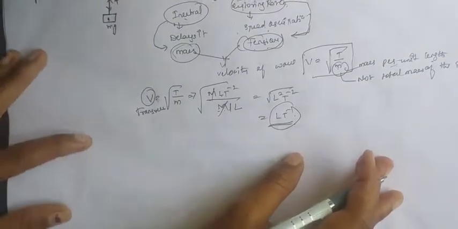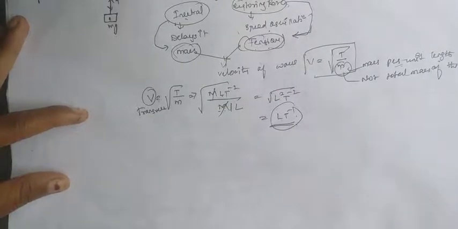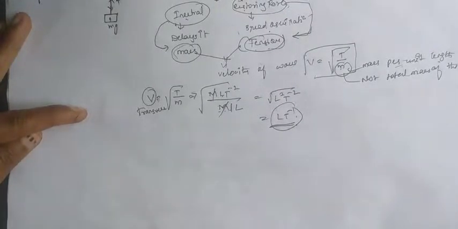Now we have to find the velocity of the longitudinal wave. The velocity of longitudinal wave mainly depends on the modulus of elasticity and another one, mass per unit volume.